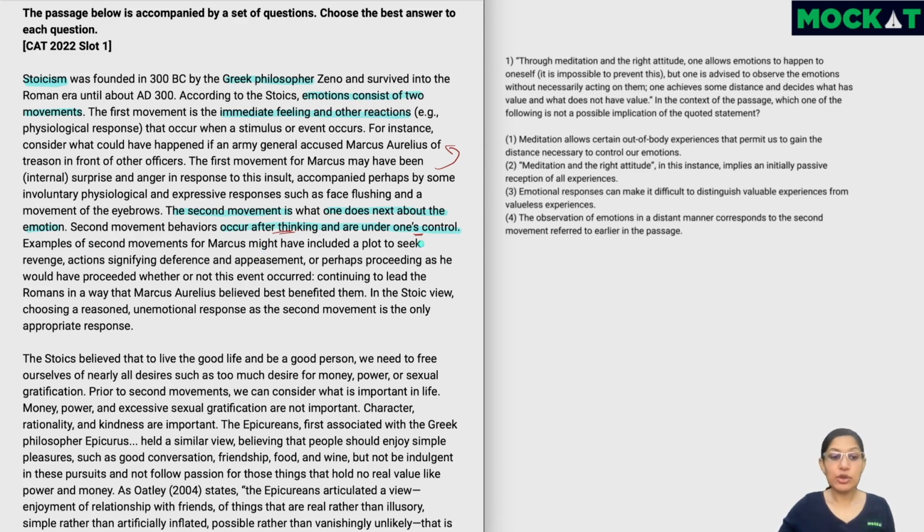So it might have included a plot to seek revenge, action signifying deference and appeasement, or perhaps proceeding as he would have proceeded, whether or not this event occurred, continuing to lead the Romans in a way that Marcus Aurelius believed best benefited them.